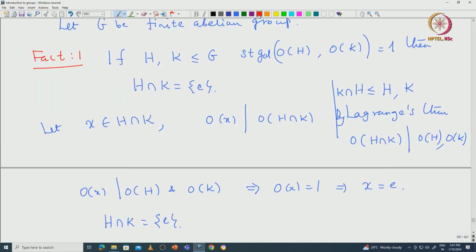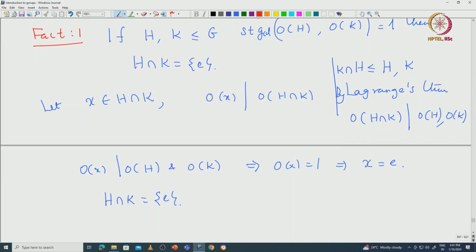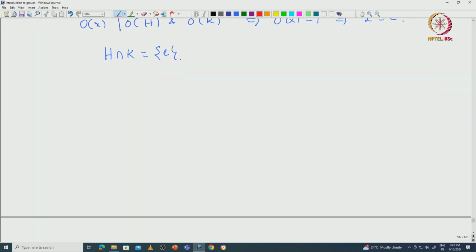Now let us look at how one can use subgroups whose intersection is the identity. So here is fact 2.